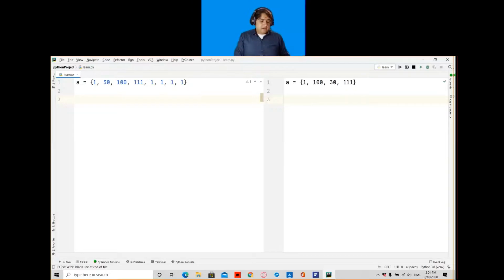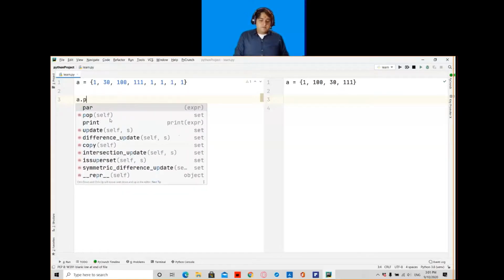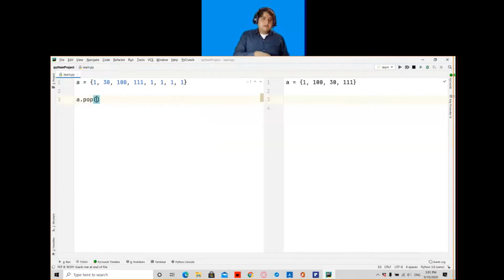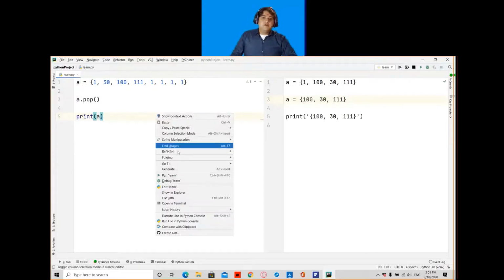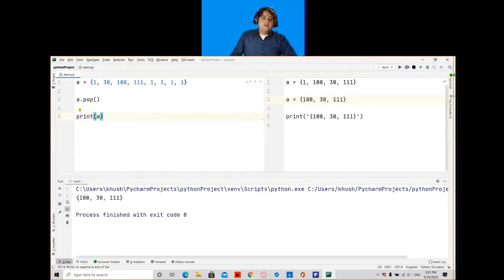So here if I write a dot pop with brackets, and I write print a, and if I run this program, my output is 130 and 111. So it removed 1 from the output. So the pop method is very dangerous in terms of controlling. It will remove any random element from the set.